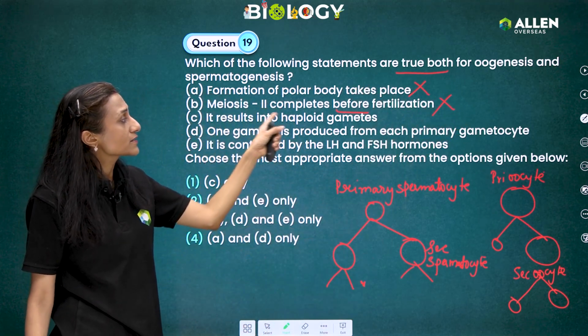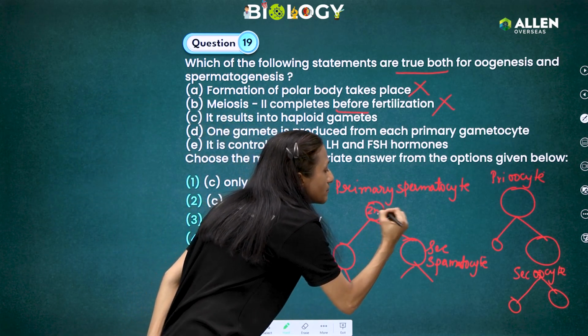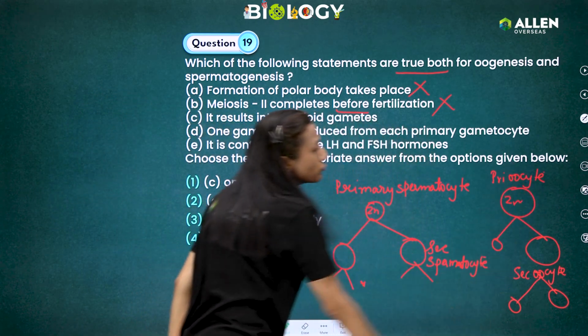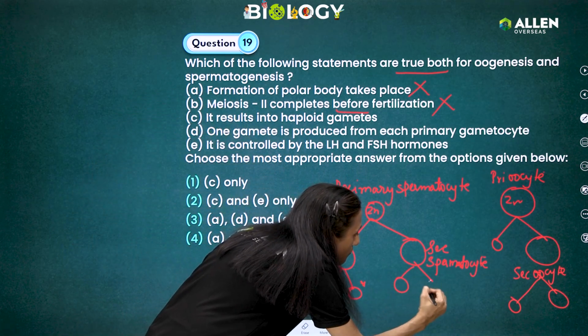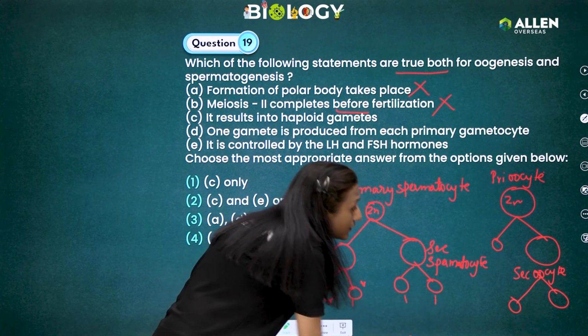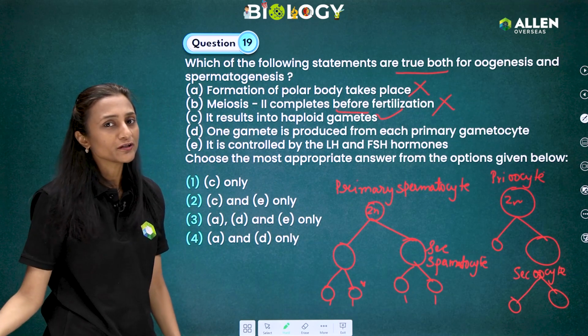Next, it results in haploid gametes. Yes, gametes are haploid. So the primary spermatocyte is diploid, okay. And primary oocyte is also diploid. And when gametes are formed out of this, here spermatids are formed and then 4 sperms are formed, they are haploid in nature. So that's correct. Both the gametes are haploid in nature.